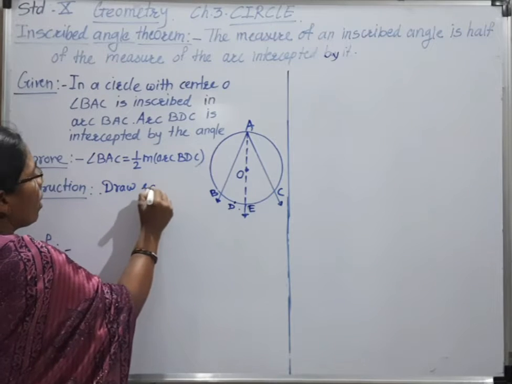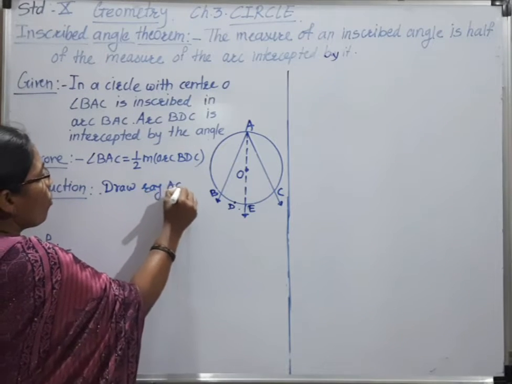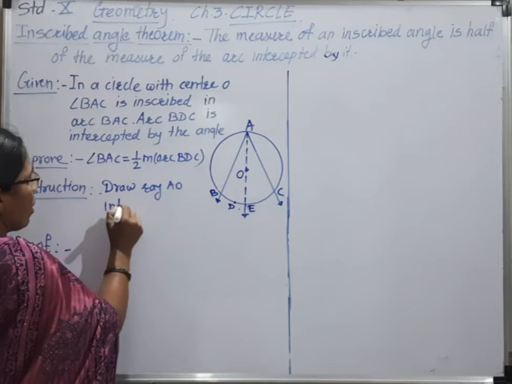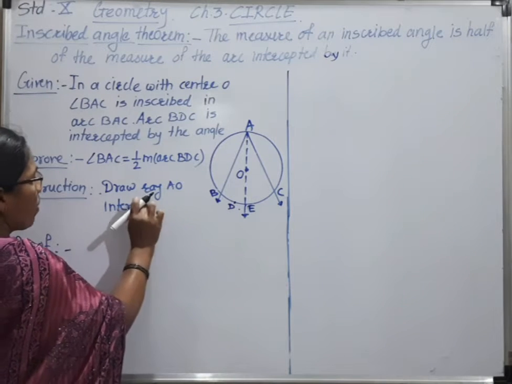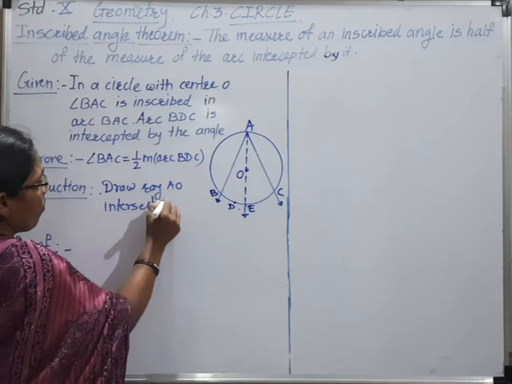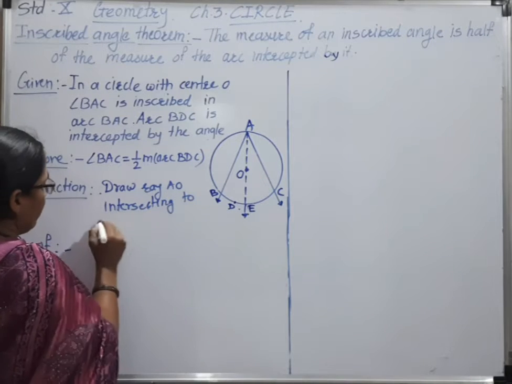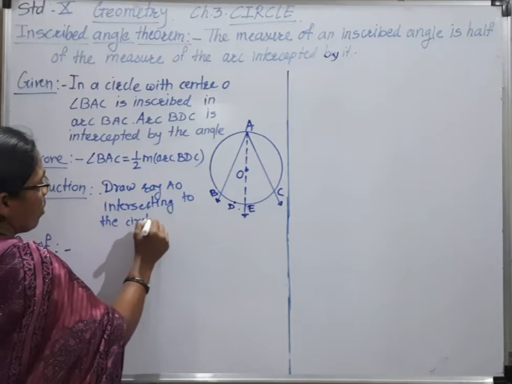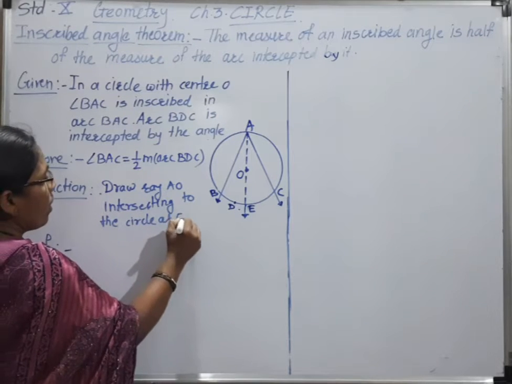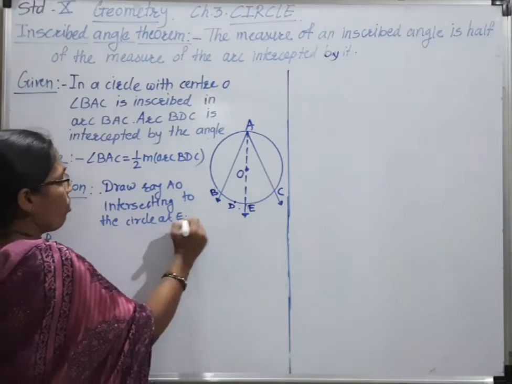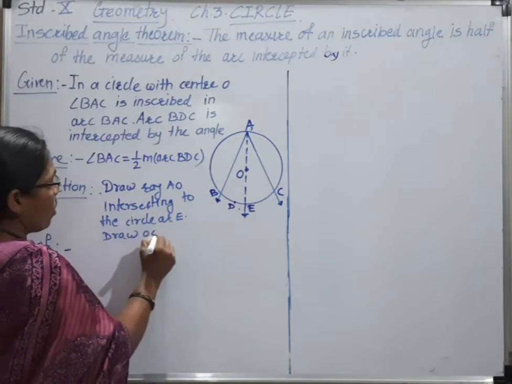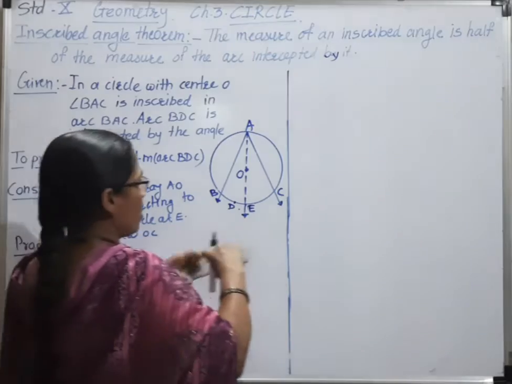Draw ray AO intersecting the circle at E, and also we have to draw OC, which is the radius.